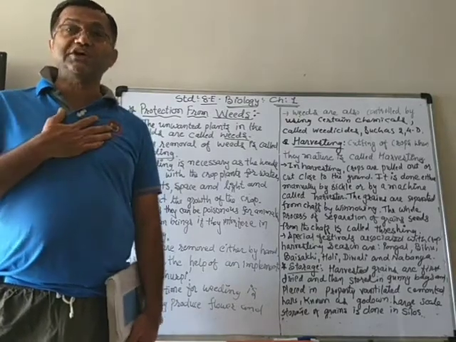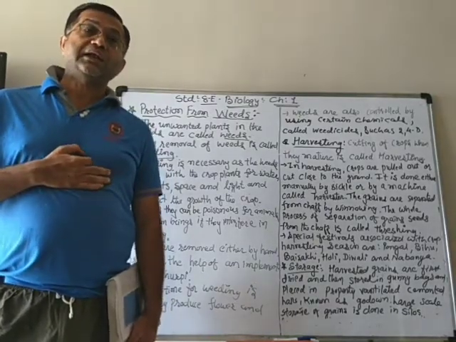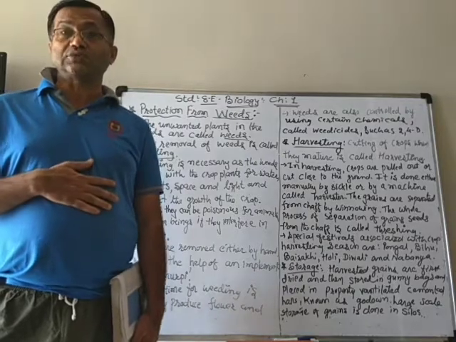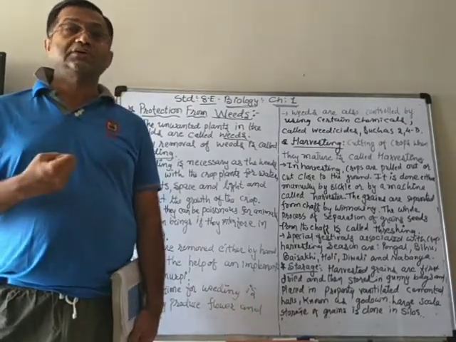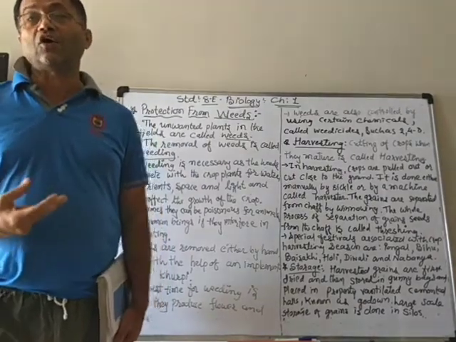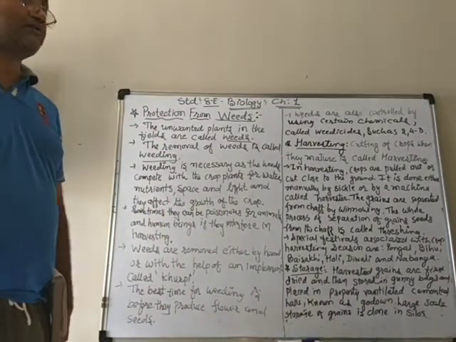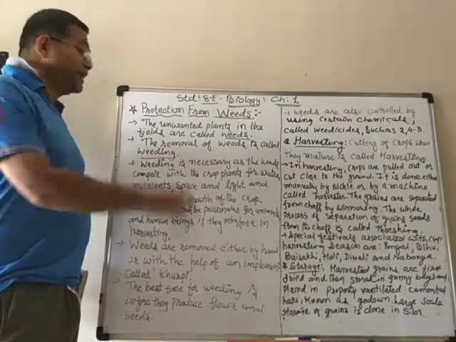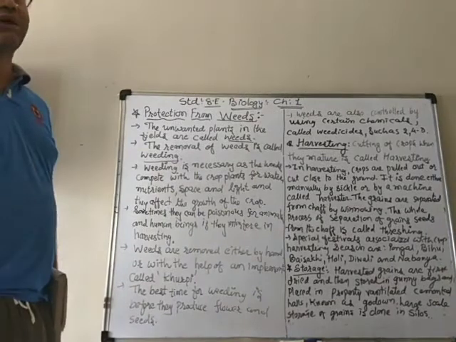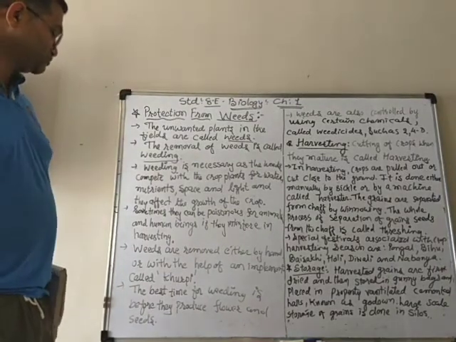So if we eat that, we can get sick or we can even die. Similarly, if animals eat it, they can also be in danger. Therefore, it is very, very necessary that we remove them from time to time.